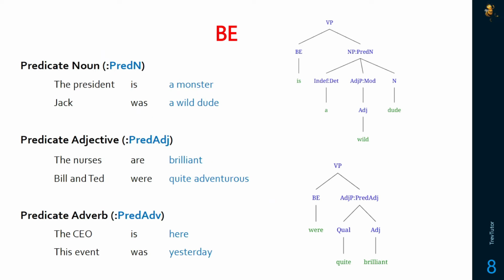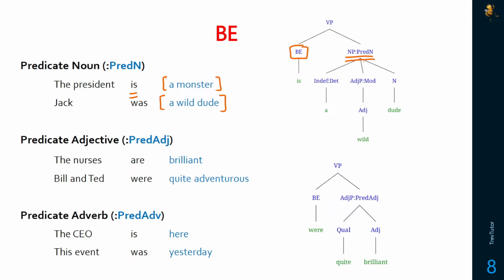So let's take a look at some examples of predicate nouns. So the president is a monster. Jack was a wild dude. So we have our noun phrases here afterwards, and they're acting as predicate nouns because there's basically the equals relationship. The president equals a monster. Jack equals a wild dude. And we can see it here in the chart. So is a be verb, and it takes a noun phrase here, the predicate noun, as a complement.